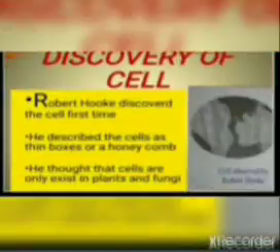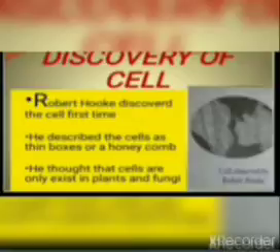Robert Hooke discovered the cell for the first time, and he was the first person to observe these cells. He described these cells as thin boxes or honeycomb. It means he observed a thin slice of the bark of a tree.